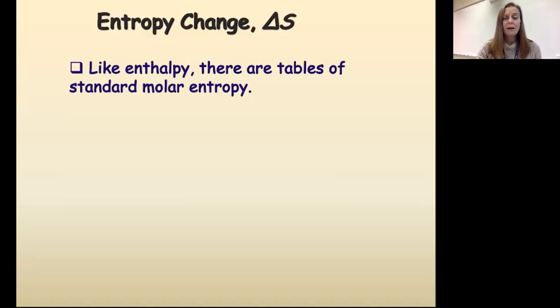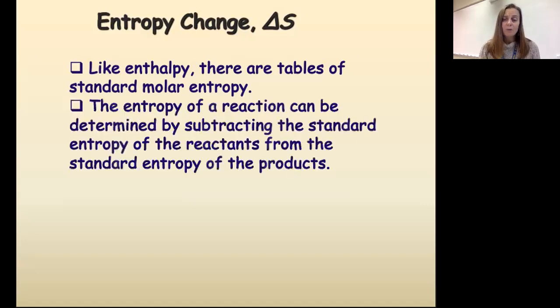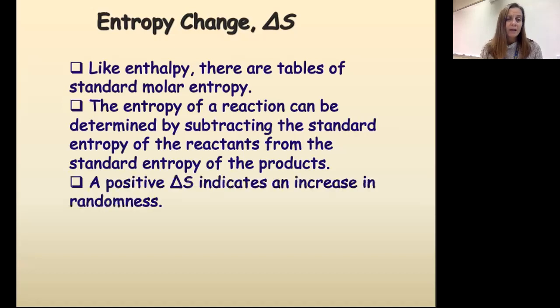However, just like enthalpy, we can calculate the entropy of a reaction by subtracting the standard entropy of the reactants from the standard entropy of the products. If we have a positive delta S, a positive entropy change, that means we have an increase in randomness. So that means that our products are more disordered than our reactants.